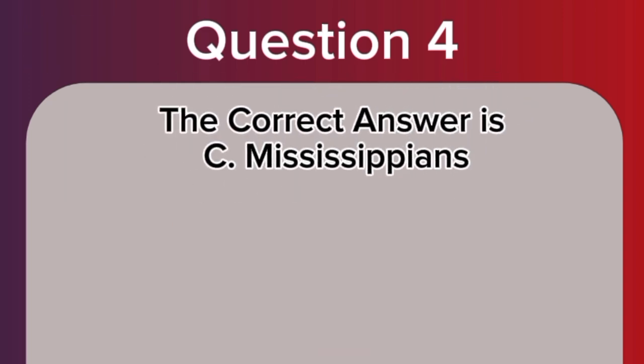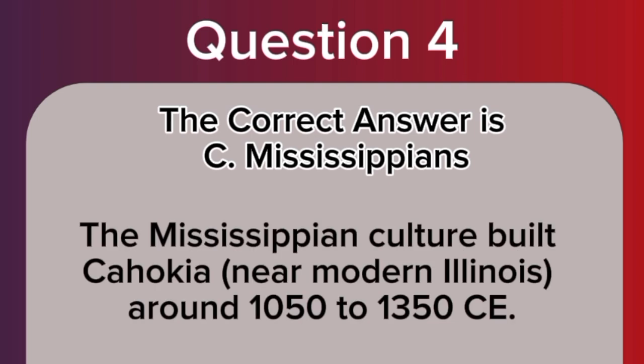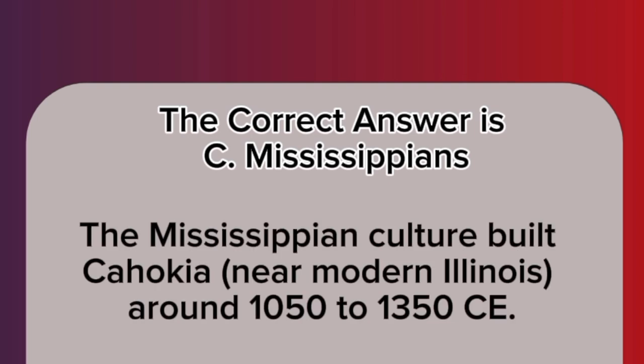The correct answer is C. Mississippians. The Mississippian culture built Cahokia, near modern Illinois, around 1050 to 1350 CE.